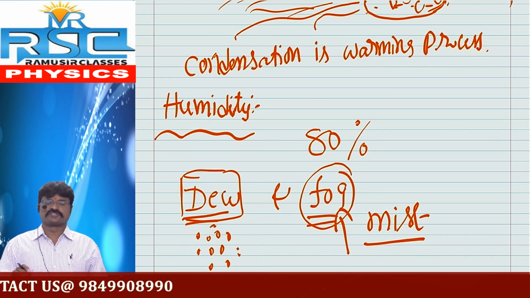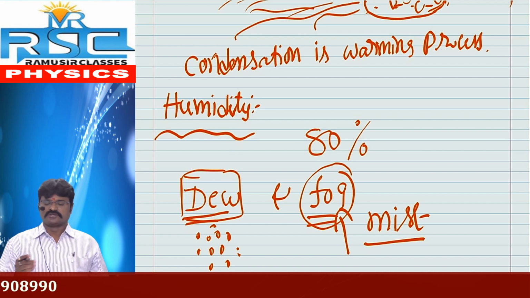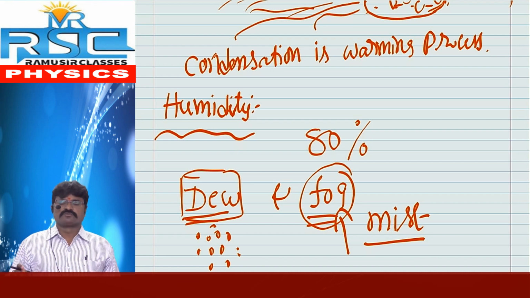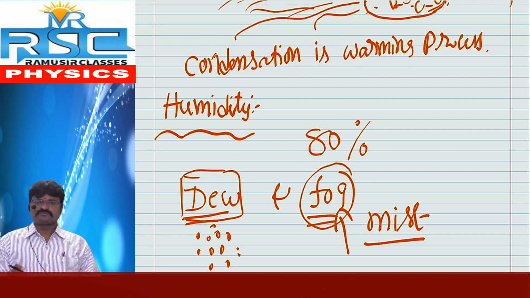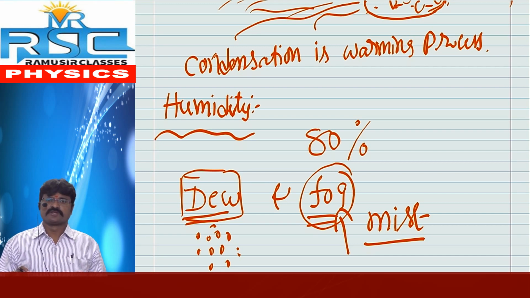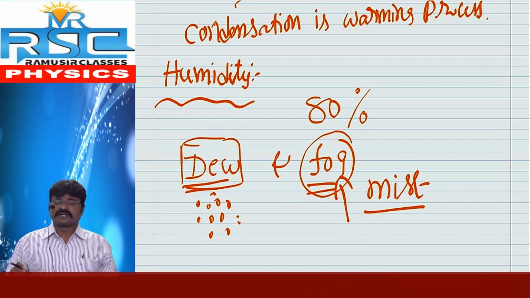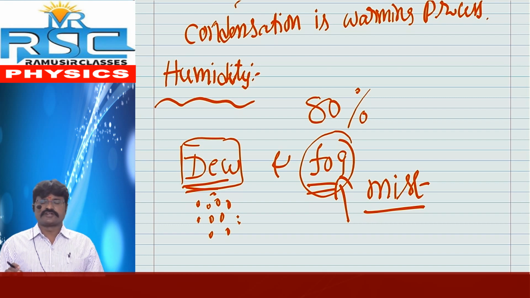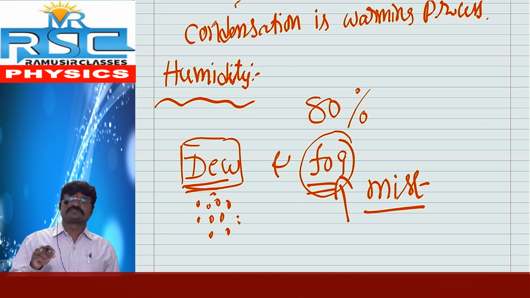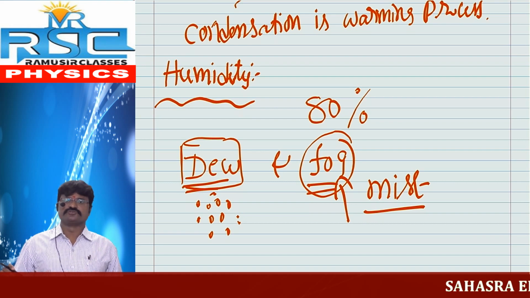This condensation process we also explained in the bathroom. On hot days we take a bath, and immediately you can observe that we may feel hot because it is a warming process. Condensation takes place there. What is the mechanism here? The number of molecules evaporated per unit volume in the bathroom is greater than outside the bathroom. That's why condensation takes place. Even if you clean your body with a towel, you can observe some water droplets on your body. It is due to condensation.